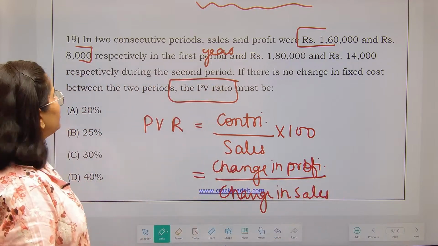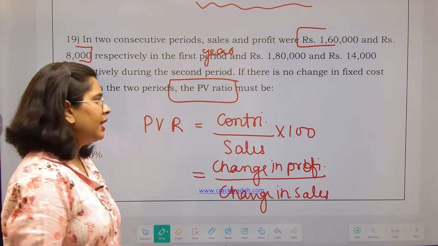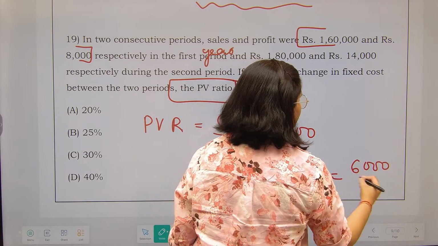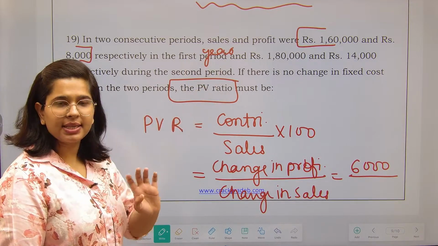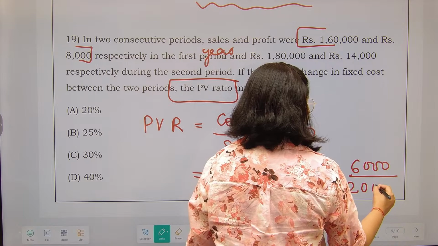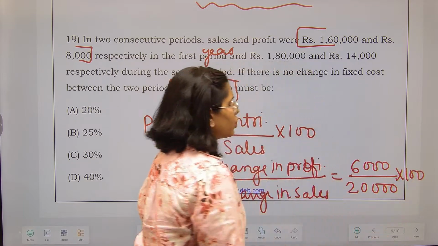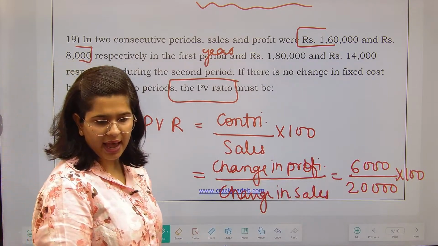प्रॉफिट में कितना चेंज है? Earlier the profit was 8,000 and then 14,000. That means 6,000. And sales में कितना change है? 180 minus 160. That means 20,000. So 30% is the correct answer that we have.